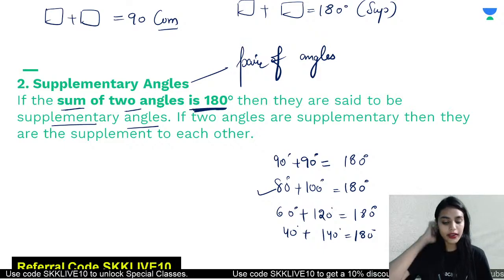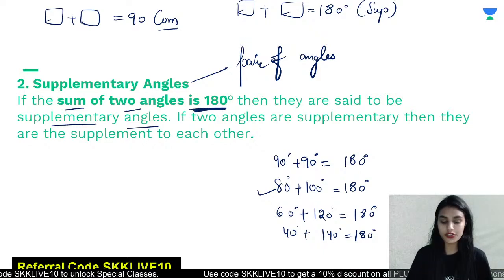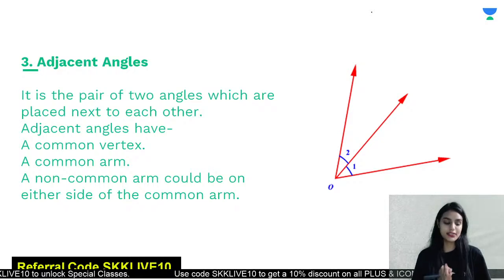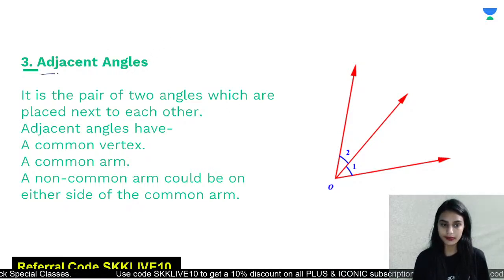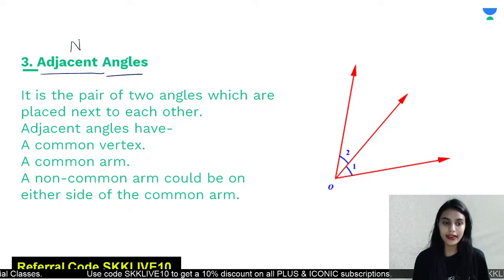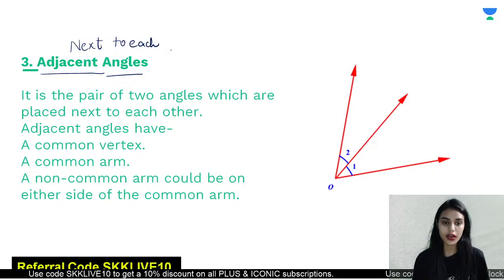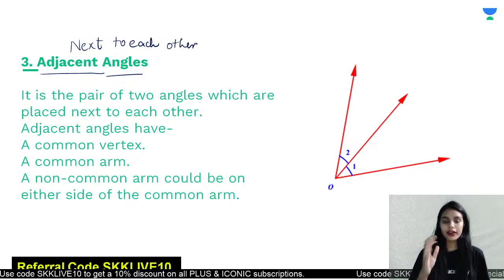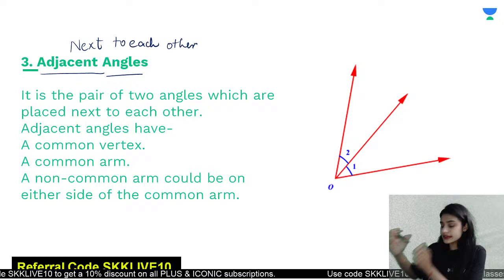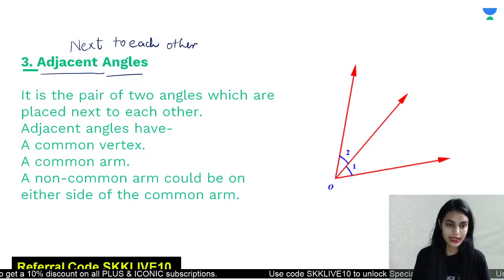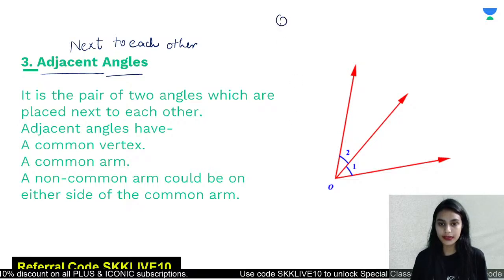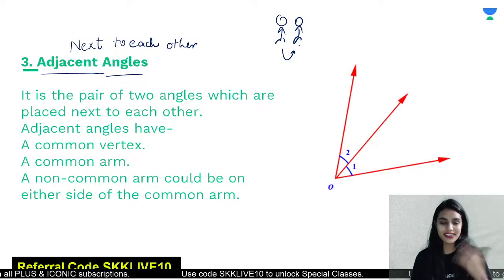Alright. Okay, great. Now let us proceed and we come to adjacent angles. Now class, this is very important. Adjacent angles are angles which are next to each other. For example, I am sitting here, right? If somebody is sitting exactly next to me, that person would be adjacent to me. For example, there is one person standing here and there is one person standing next to him. So they are adjacent to each other.